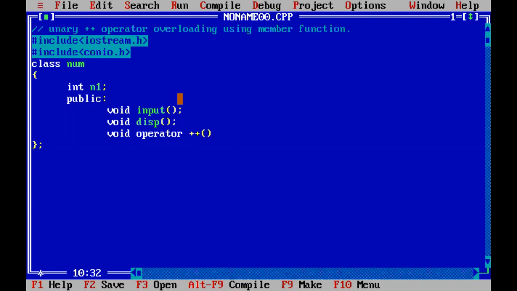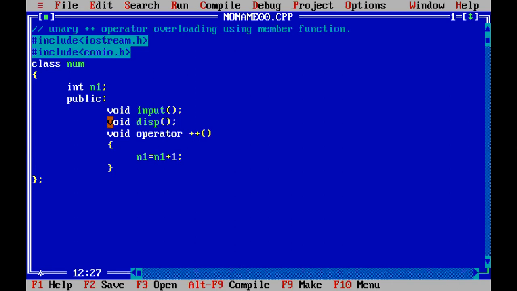As it is a member function, there is no need to pass any argument to this operator function. Either you can define it inside of the class or outside of the class. Firstly, I'm going to define this operator function inside of the class, right? So in this case, I can directly increment the value of n1 by 1. So n1 is equal to n1 plus 1, so the value of n1 is incremented by 1.